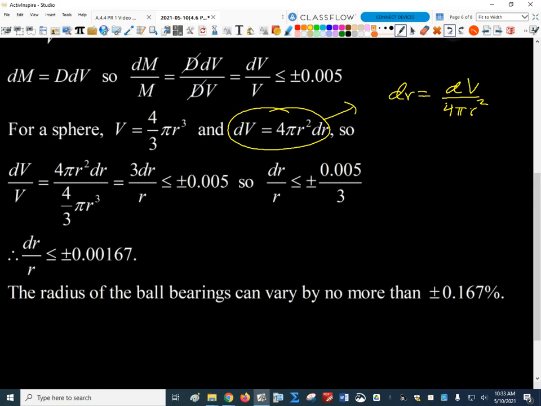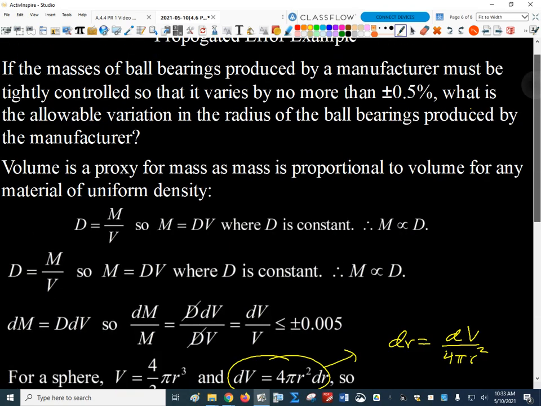We would have needed to know some more specific information, like what the ball bearings are that we're producing here, like the target radius that I could plug in to calculate the actual value of r. But that's not what was asked.